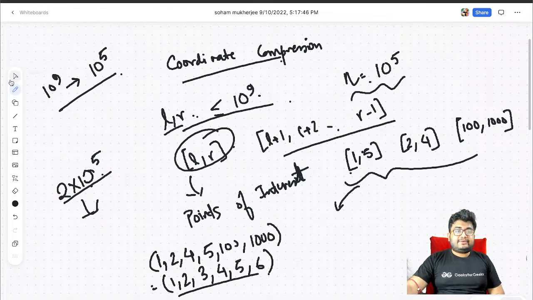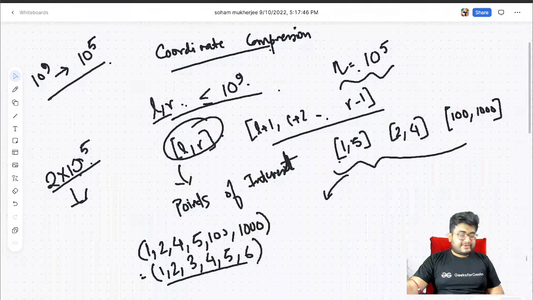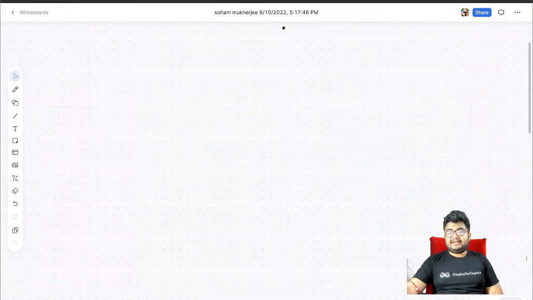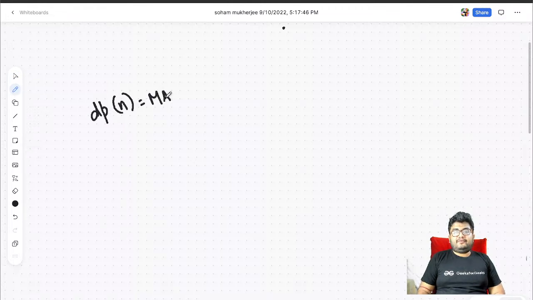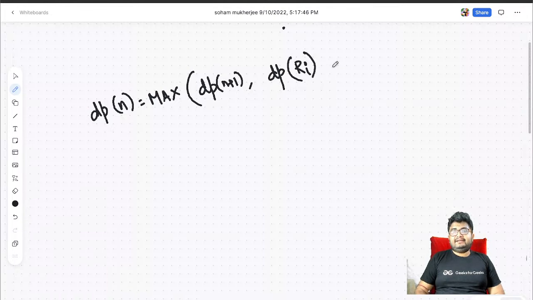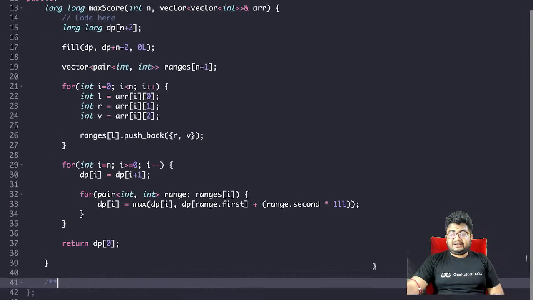Okay, last question I'll take from Aditya. He has asked why, in the recursion I had written, dp of n is equal to max of dp of n plus 1 or dp of ri, where we take a range plus vi, we have not taken n plus 1 here.